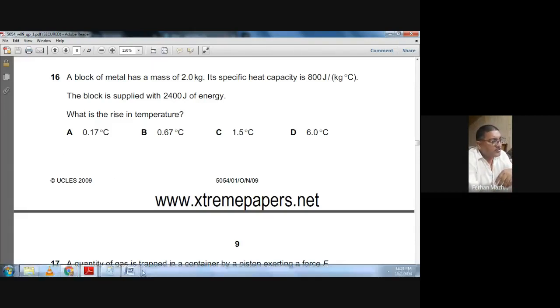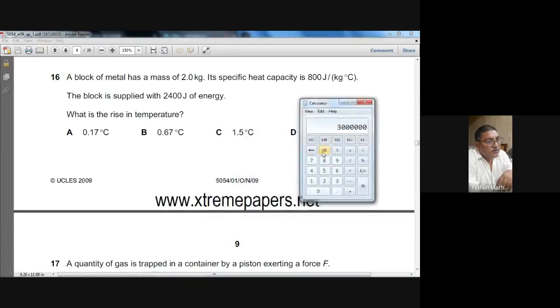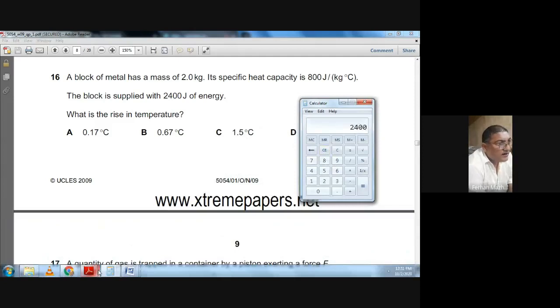Let me do this calculation. That's 2400 divided by the mass, that's 2, and then divided by the specific heat capacity, that's 800. So the answer is 1.5.